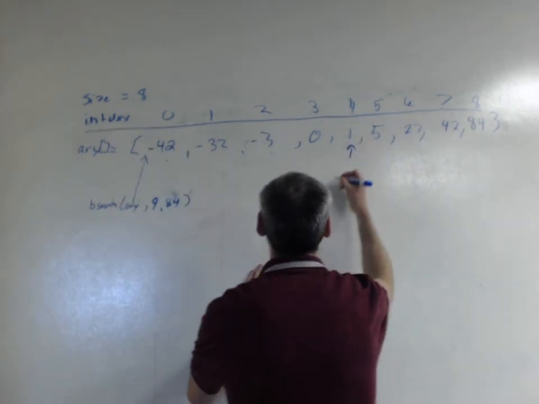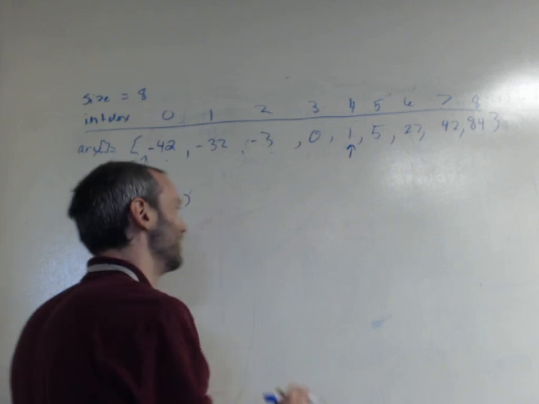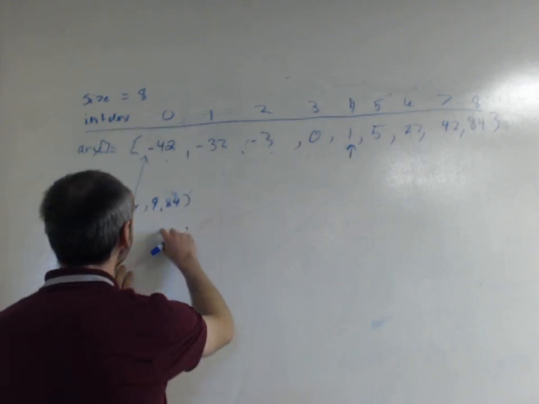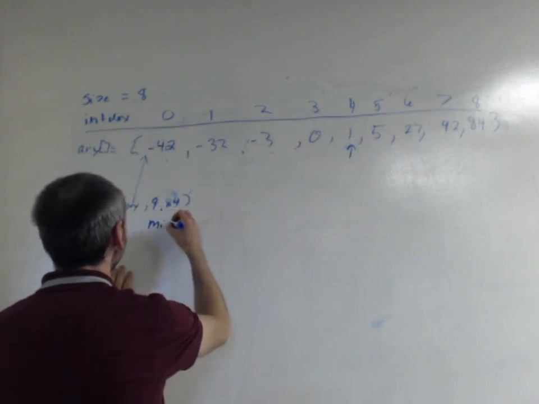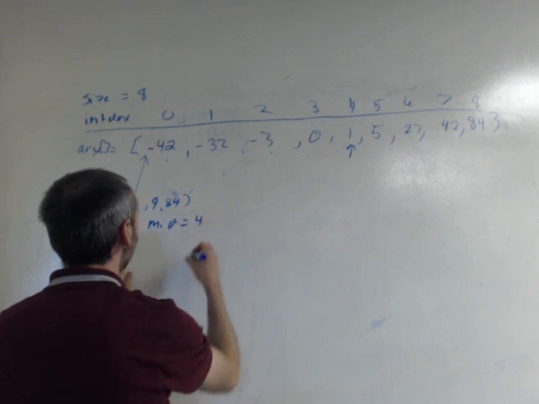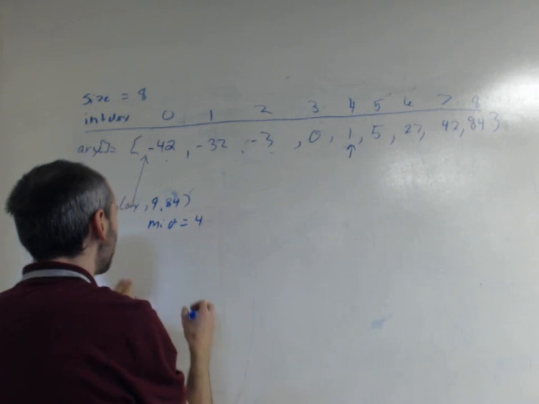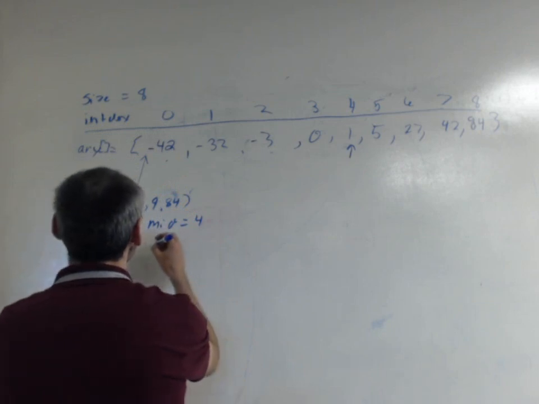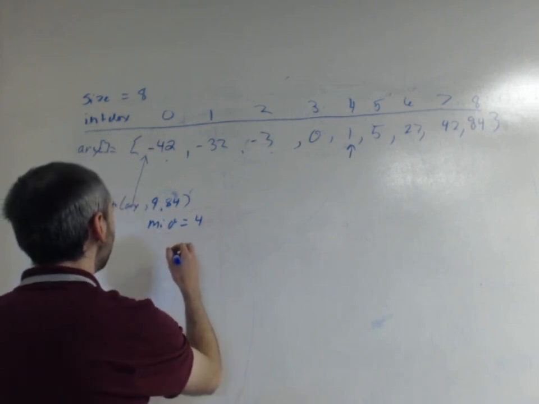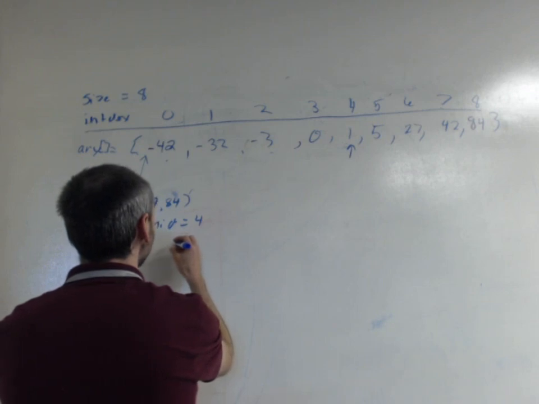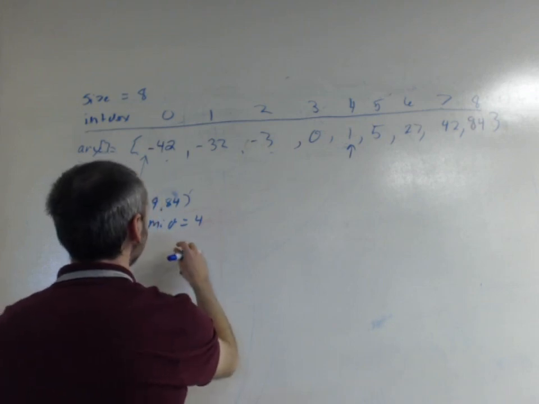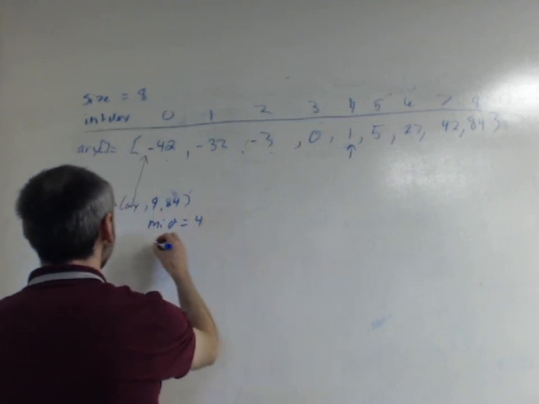Sorry. 4. Right there. I'll keep going. So mid equals 4. It's on the greater half, right? So then we need to do, oh boy. So if it's on the greater half, there we go.